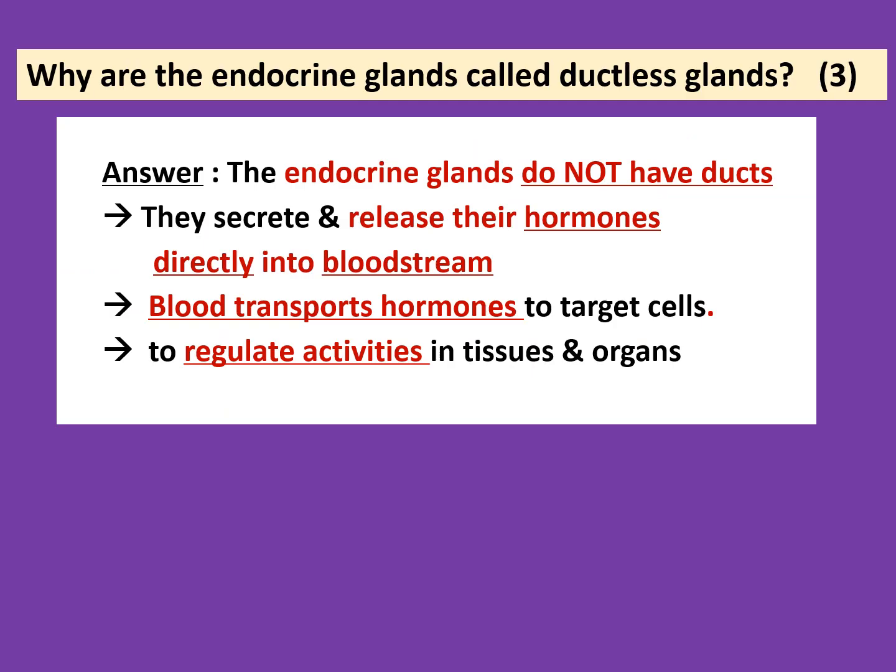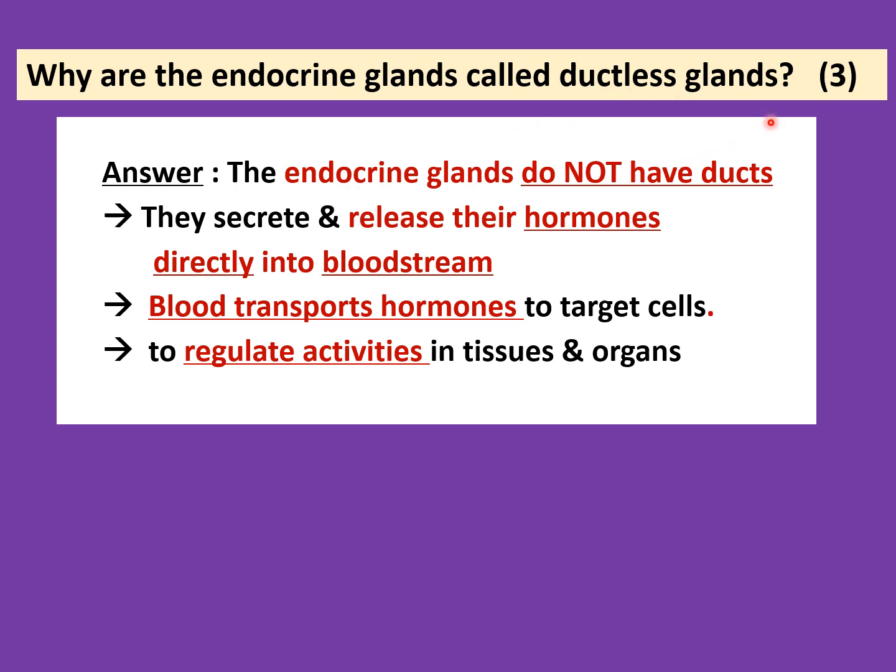A common question that is asked in the exam is, why are the endocrine glands called ductless glands? D-U-C-T, not D-U-C-K, D-U-C-T-L-E-S-S. A duct is a sort of narrow tube for some secreted substances to move out. For example, we have sweat duct in the skin. So why is it that the endocrine glands are called ductless glands? That means they don't have ducts.